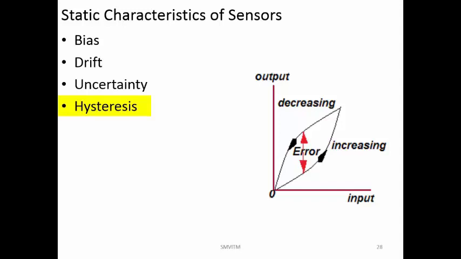So, it becomes very important to know in what direction you have made the measurement, whether you have taken the reading when the input values are increasing or when the input values are reducing. This will determine what output value you are going to get, and accordingly you will have the error associated with this hysteresis, and you have to make certain compensation for it so that you are getting the accurate reading. So, this is about hysteresis.